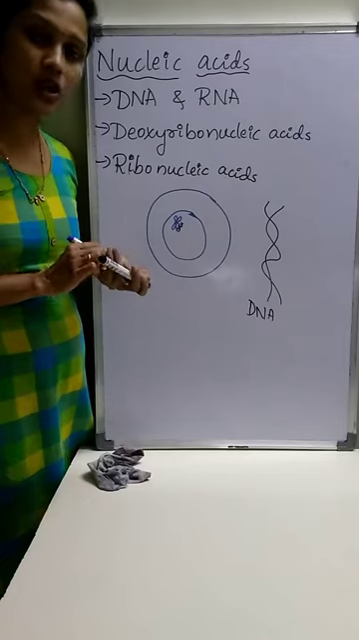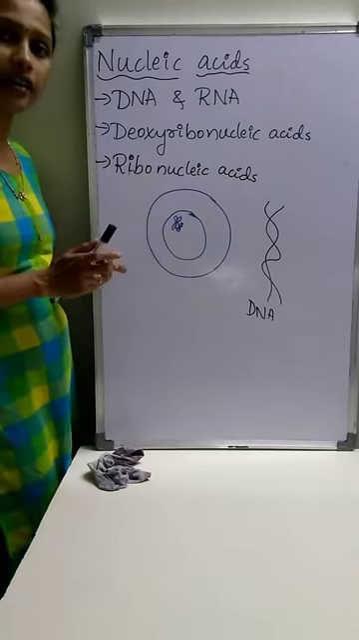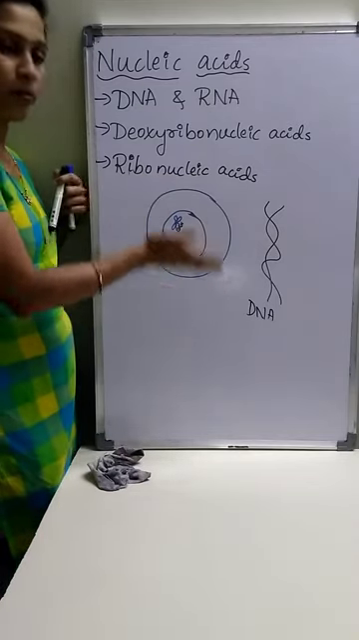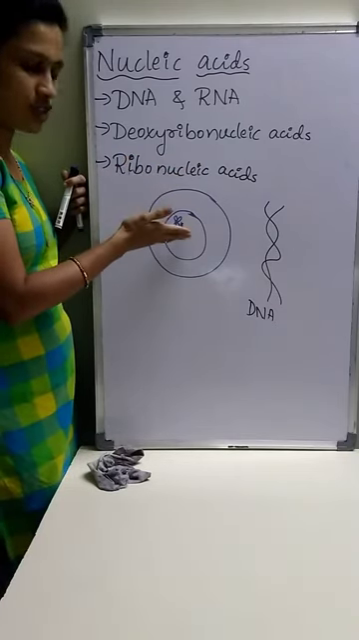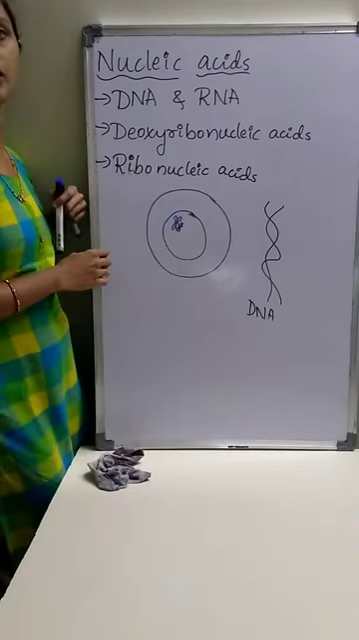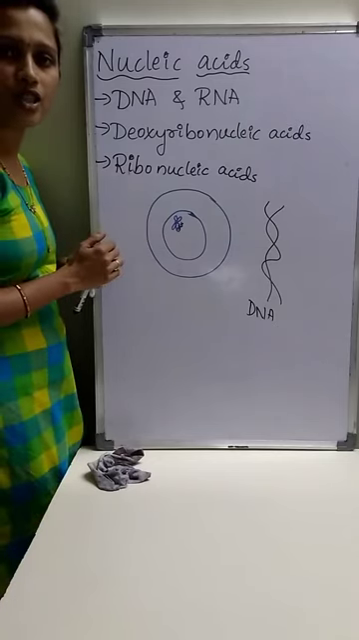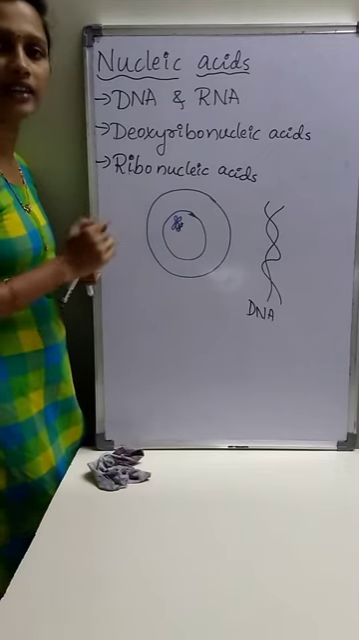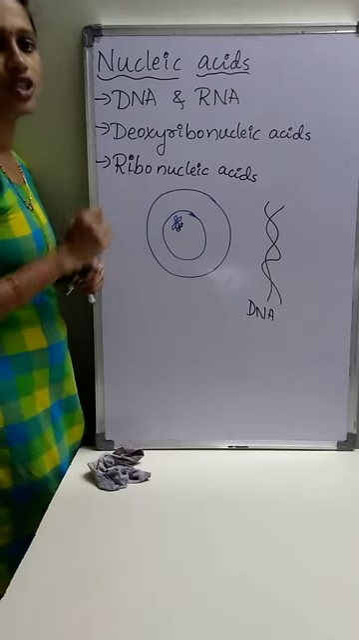During sexual reproduction, this genetic information or genes are transferred from parents to offspring, from one generation to another generation. Genes are responsible for the characters. Each character is controlled by the genes.